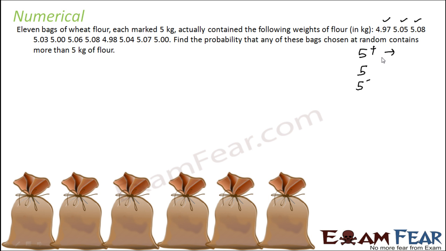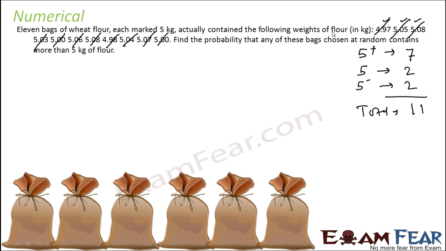In the 5 kg plus bucket, let's see how many there are: 1, 2, 3, 4, 5, 6, 7. There are 7 bags which weigh more than 5 kg. At 5 kg, there are 1, 2. There are 2 bags which weigh exactly 5 kg. Less than 5 kg is 1. And 7 plus 2 plus 1 is 10... the total is 11 bags.